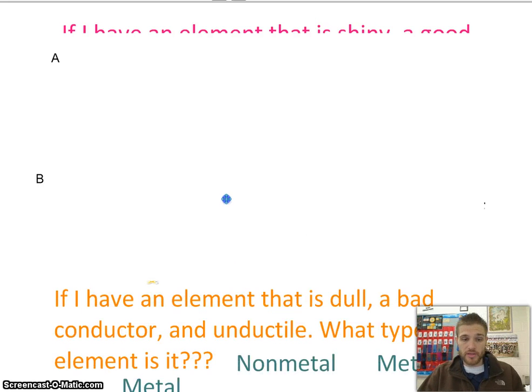both. Last question. If I have an element that is dull, a bad conductor, and unductile, what type of element is it? You're right. It is a nonmetal because it has properties of nonmetals. All right, let's keep moving.